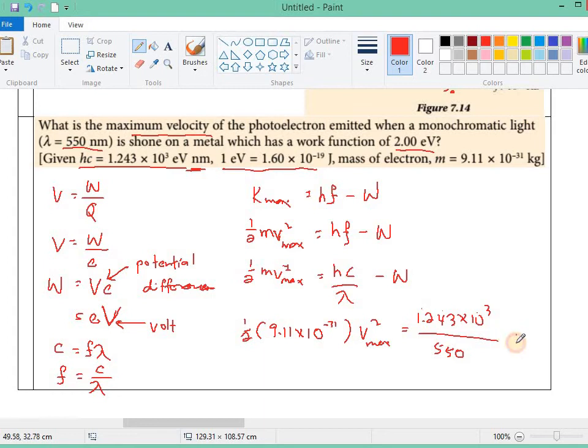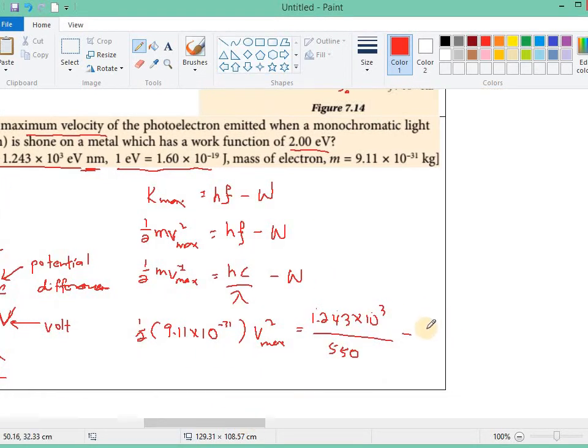Then minus the work function. Here we need to convert it into joule. We take 1 electron volt as 1.6 times 10 power negative 19 joule, so 2 electron volt is 2 times 1.6 times 10 power negative 19 joule. Solving this, we will get the maximum velocity.